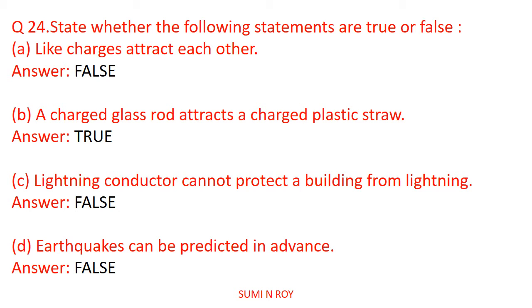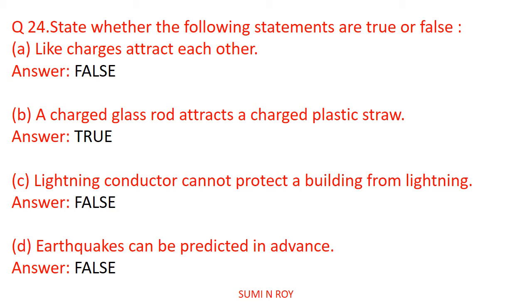Next question, lightning conductor cannot protect a building from lightning. False, because lightning conductors are installed for those reasons only. Lightning conductors are installed to protect the building from lightning. So the answer will be false. Next, earthquake can be predicted in advance.